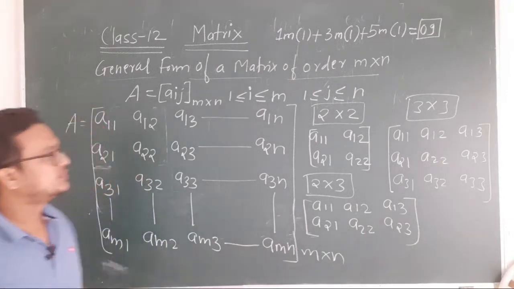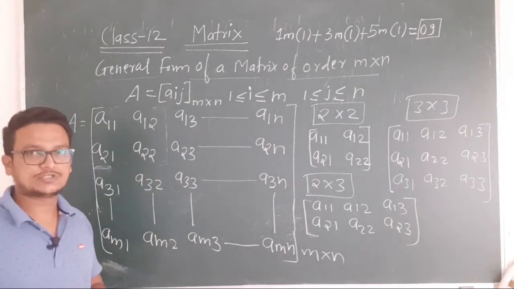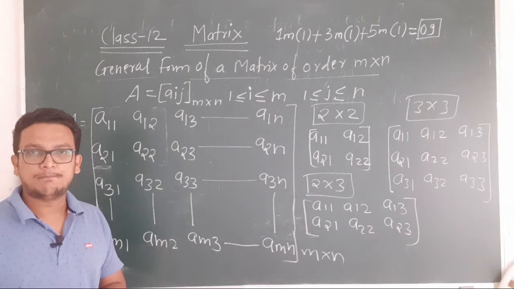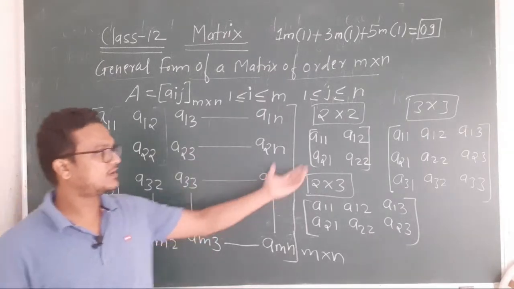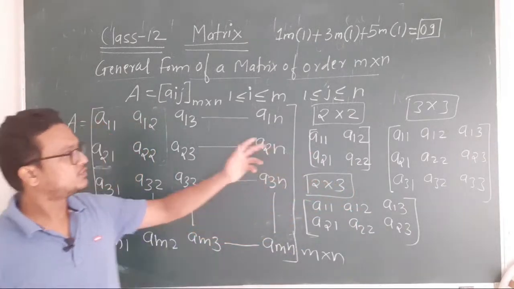Okay. So this is one of the important concepts to deal with a 1 mark question, and the most repeatedly asked question is the construction of a matrix, and that construction depends on this general form of a matrix. Okay, so you can just note this down.